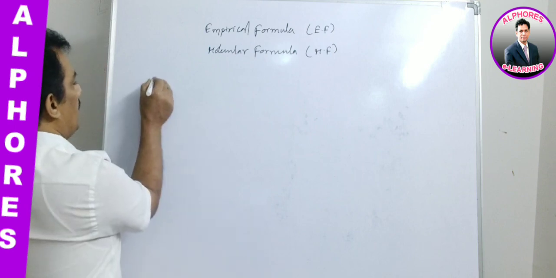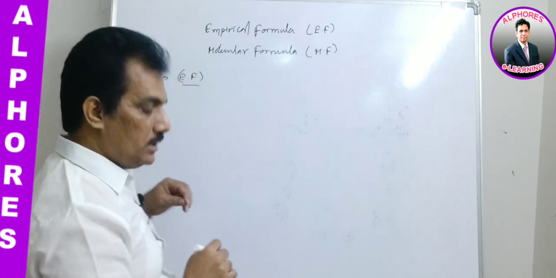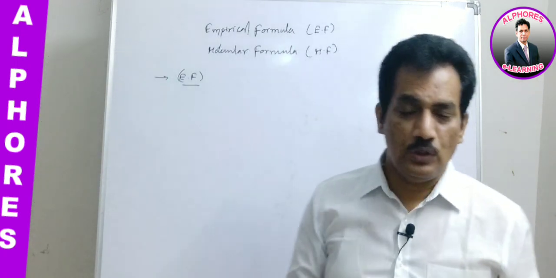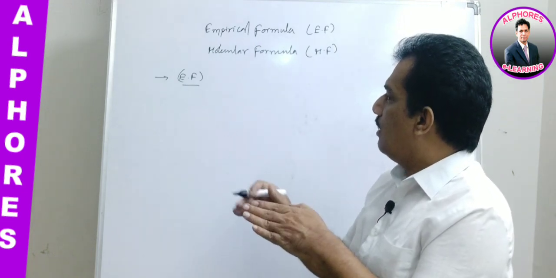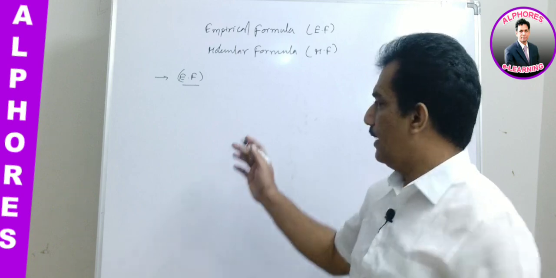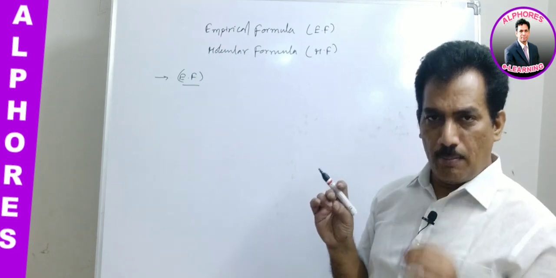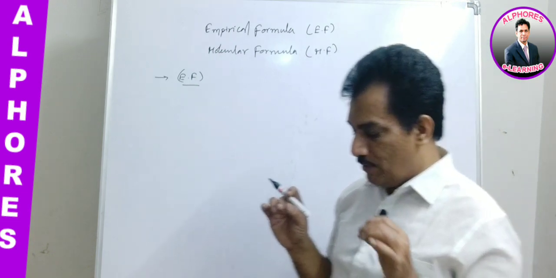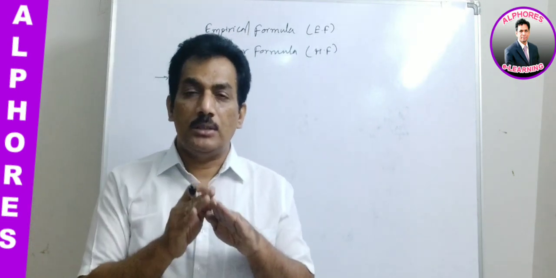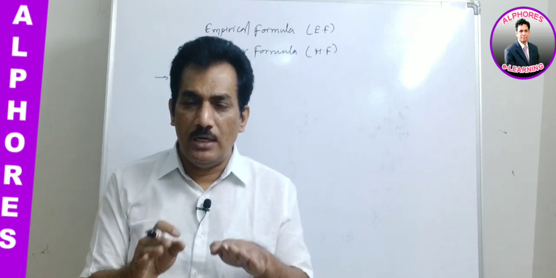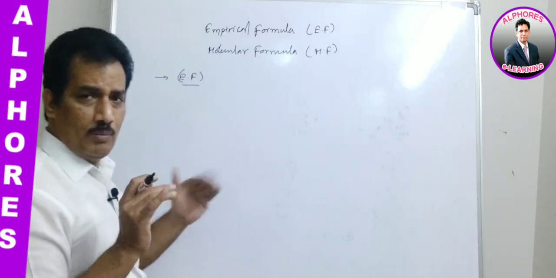First let us define the empirical formula. Just follow, it is a simple concept, but it makes you somewhat confused here and there. If you are following, you can simply eliminate that confusion. Empirical formula is nothing but the simplest formula of the compound, that gives the simple ratio among the different elemental atoms present in the molecule.